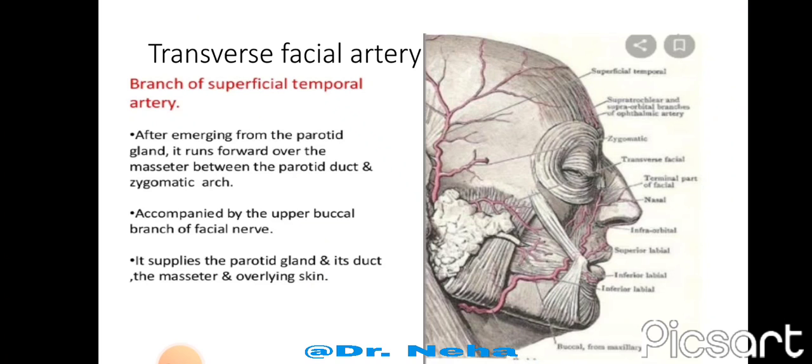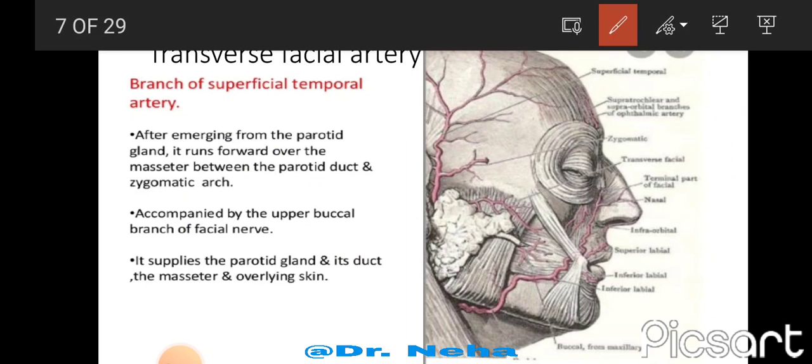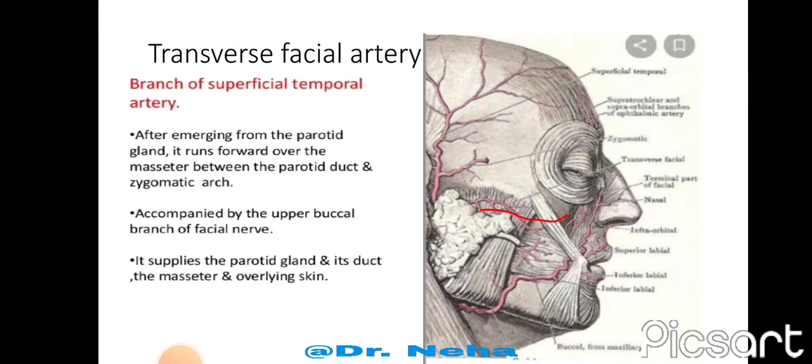It emerges from the superficial temporal artery at the parotid gland, where it runs forwards over the masseter between the parotid duct and the zygomatic arch. In the diagram we can see the transverse facial artery running over the masseter muscle. This is accompanied by the upper buccal branch of the facial nerve. It supplies the parotid gland and its duct, the masseter and the overlying skin.